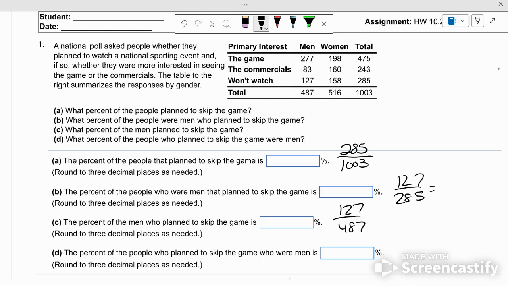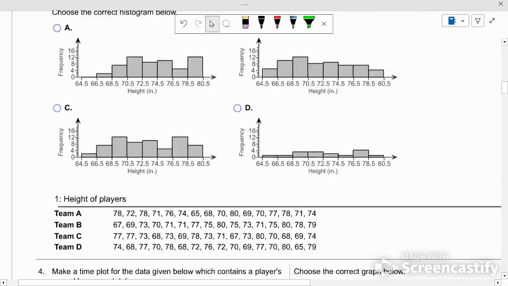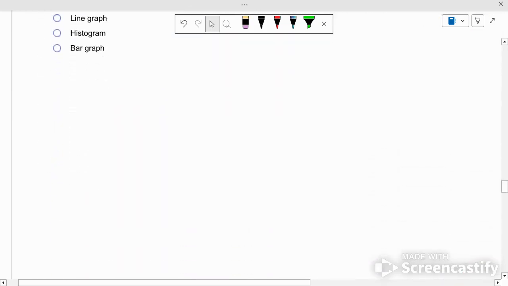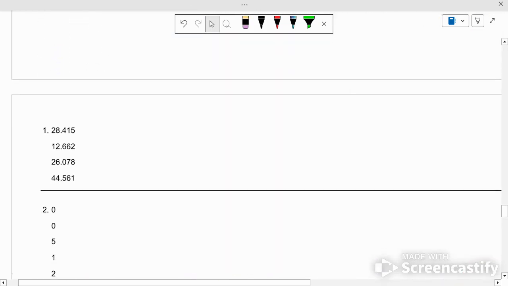What's 127 divided by 285? 0.446, and then 127 out of 487. 261. Then I'll go to the answer key, and we'll see.